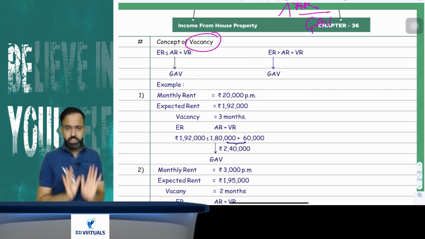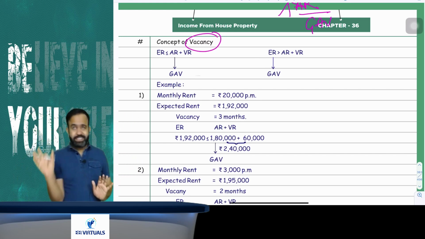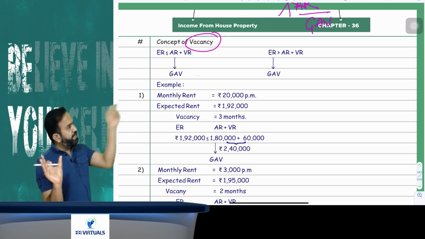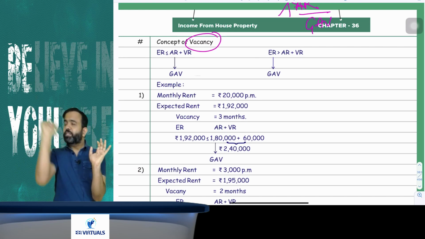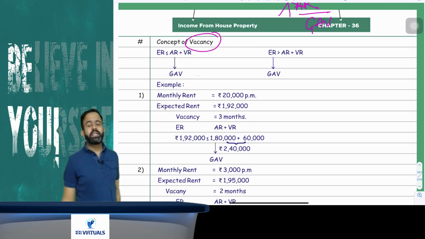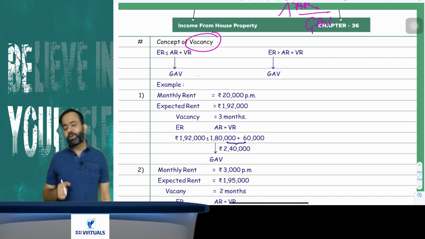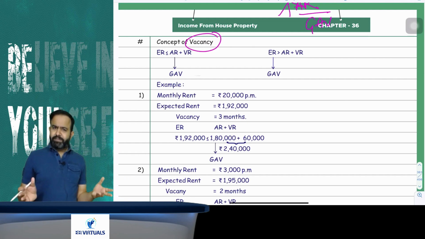So all people just pay attention. You have to check that. First take the expected rent. After that, actual rent and vacancy rent. If actual rent and vacancy rent is more than or equal to expected rent, in that case your actual rent will be treated as GAV. But suppose if expected rent is higher, in that case your expected rent will be treated as GAV. You got my point or not?